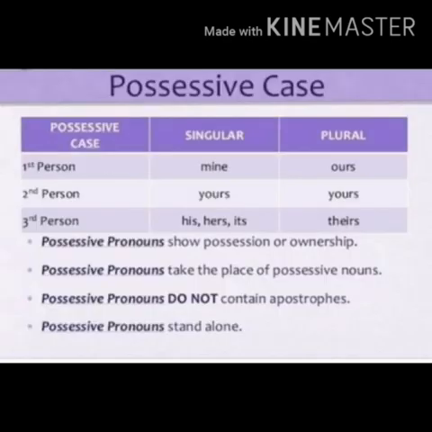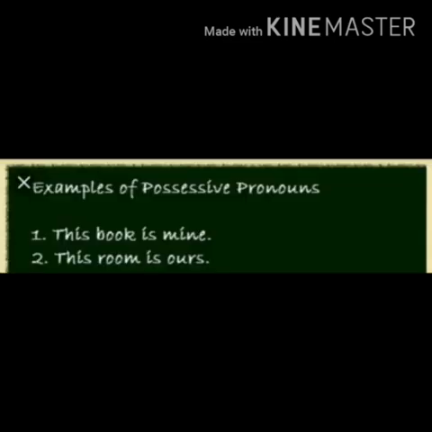Whereas in the possessive case, possessive pronouns show possession or ownership and take the place of possessive nouns. Possessive pronouns do not contain apostrophes and stand alone. Now see the examples of possessive pronouns. This book is mine. This room is ours. Here, mine and ours are possessive pronouns as they show possession.